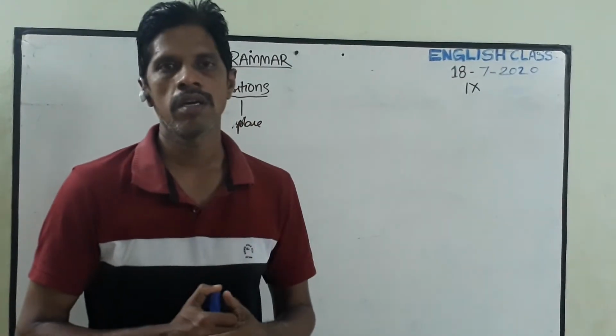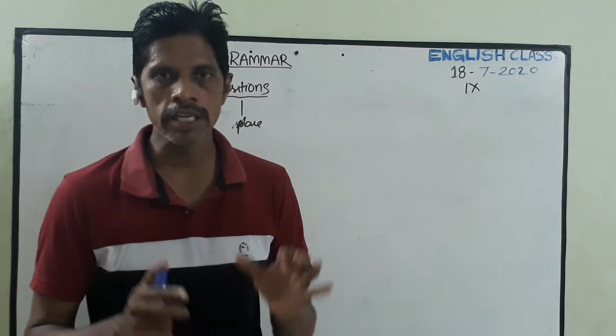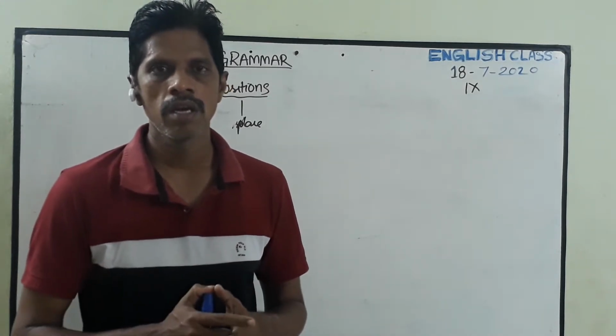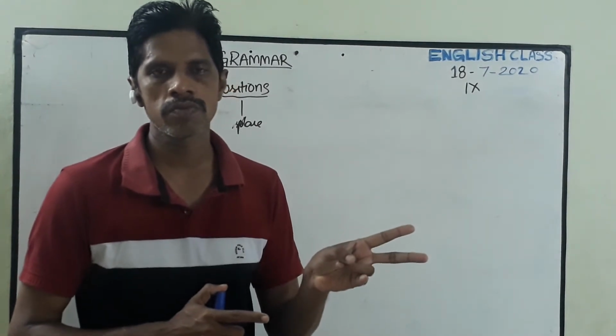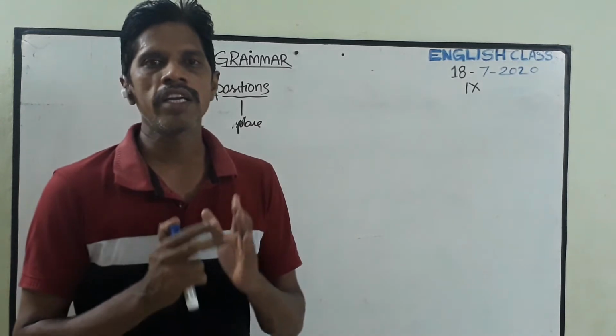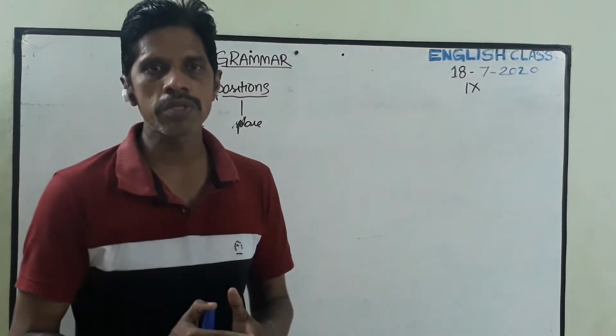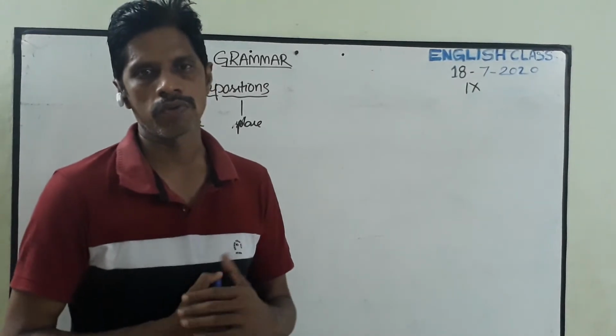That is a definition. Preposition is a word. It shows the relation between the two nouns or between the pronoun, and it places and it uses before the noun or a pronoun.